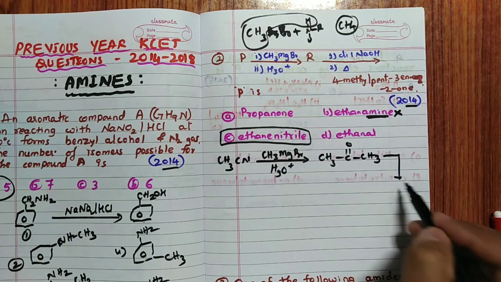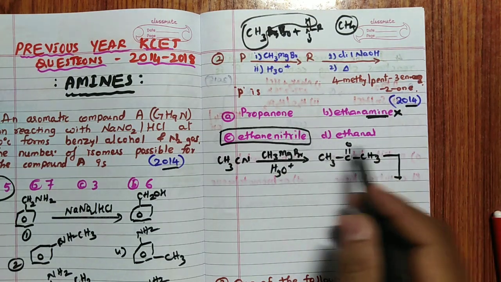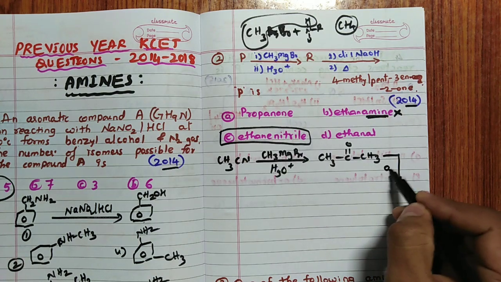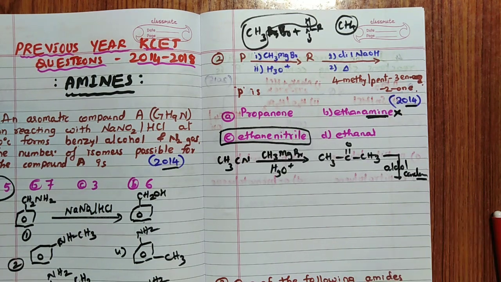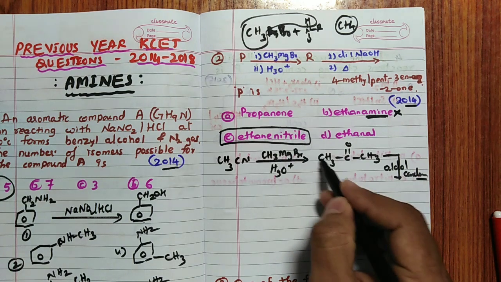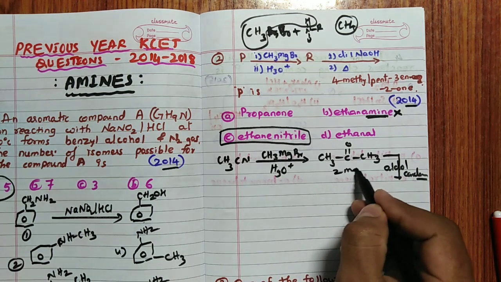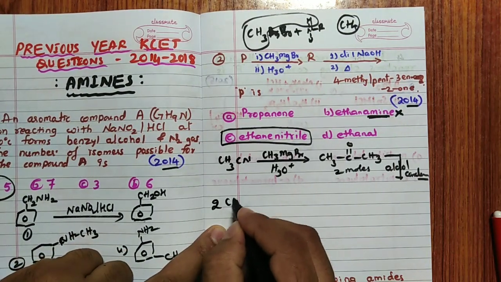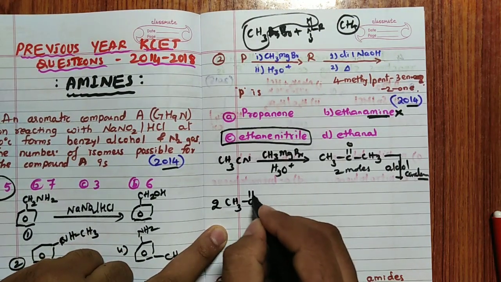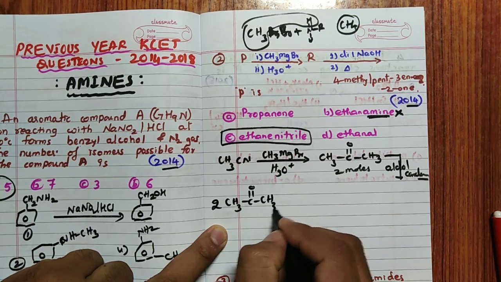Whenever an aldehyde or ketone reacts with NaOH, which reaction is this? Very good. Aldol condensation reaction. So in aldol condensation, you will get an alpha beta hydroxy ketone. What is the product? Here you have to take 2 moles. So I will write that reaction separately.